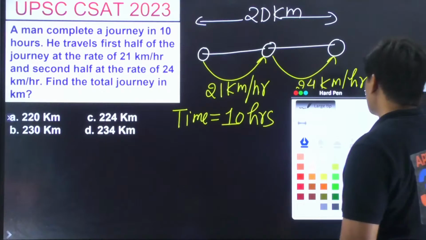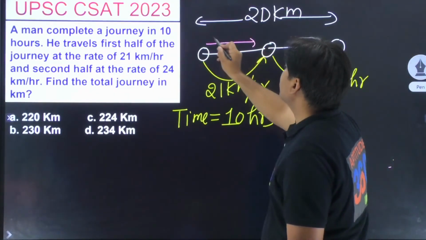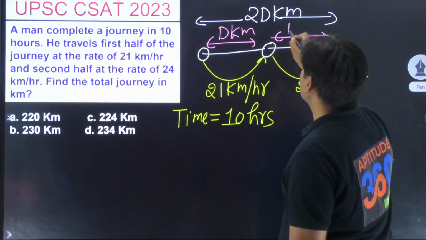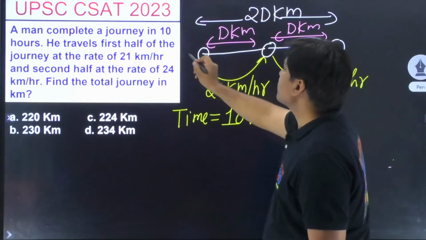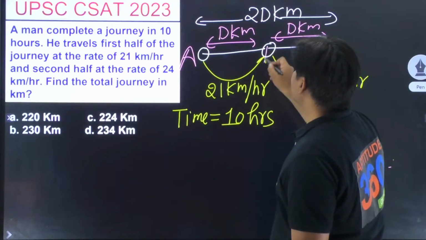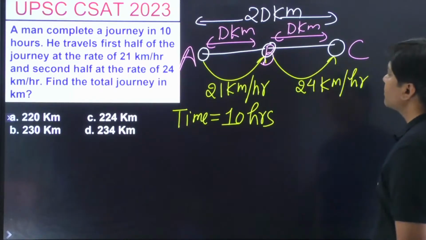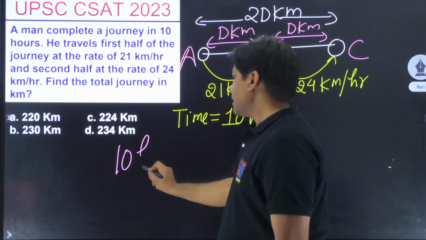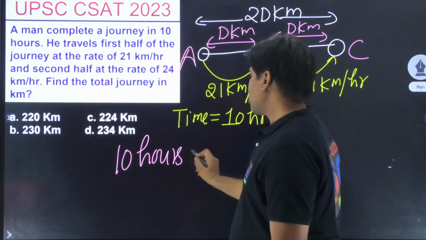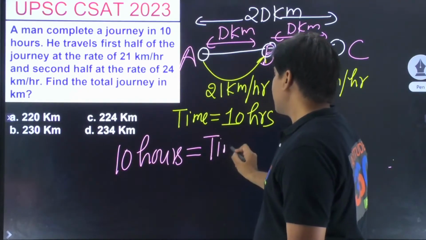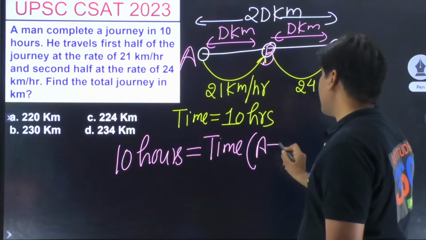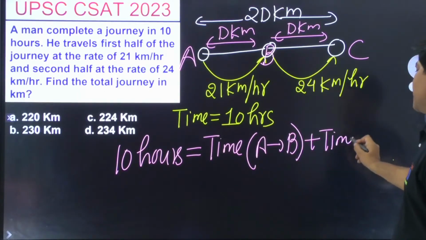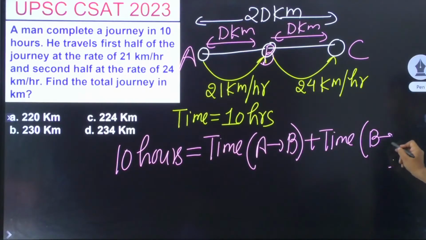तो मैंने बोला कि चलो यार इसको, अगर ये 2D है तो this one becomes D kilometers and this one becomes d kilometers. Let us assume that this is point A, this is point B, and this is point C. So first of all, I would say that 10 hours is going to be time from A to B plus time from B to C. यही हुआ ना? That is it.